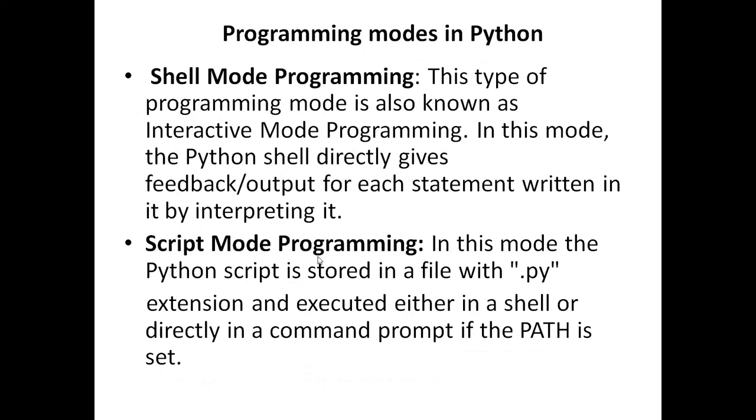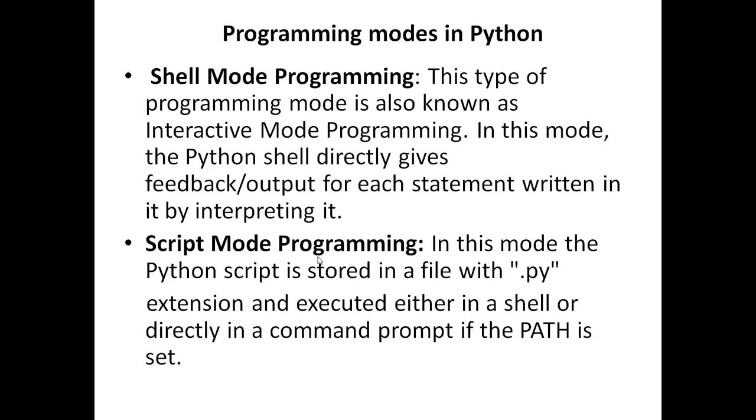Now whenever we write a program in Python, you can work in Python in two modes. The two modes are basically interactive mode and scripting mode. Interactive mode means the command you type immediately executes and gives you the output. So in the Python shell, if you write the command 10 plus 20, it will immediately give you the output. And what is scripting mode?